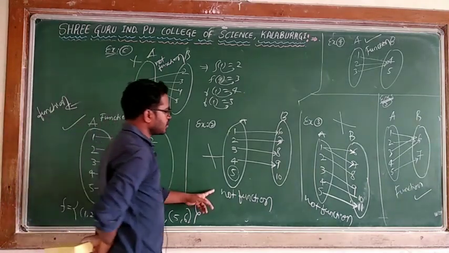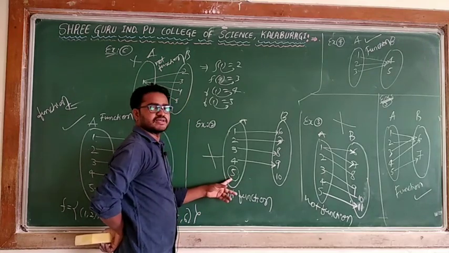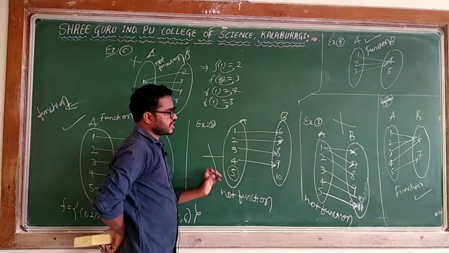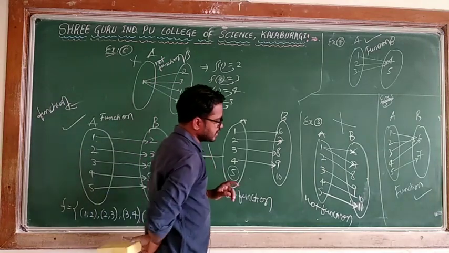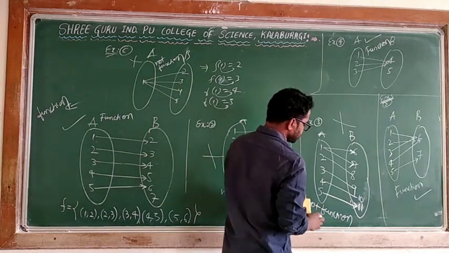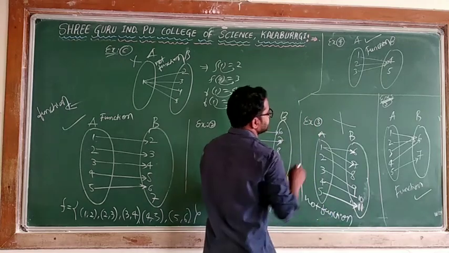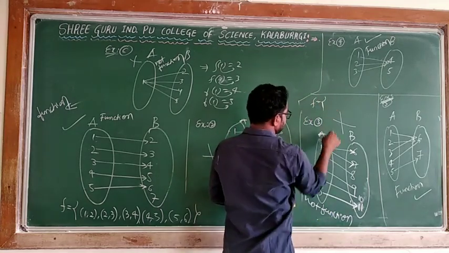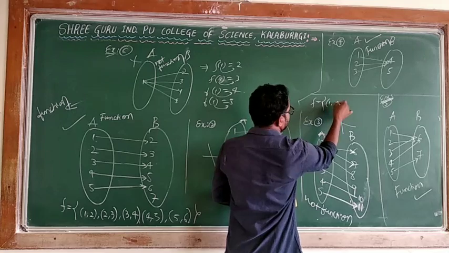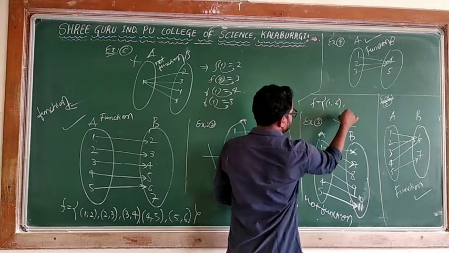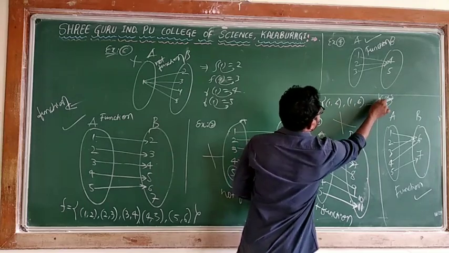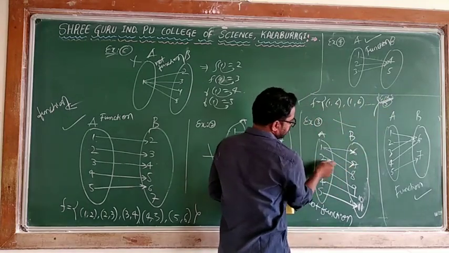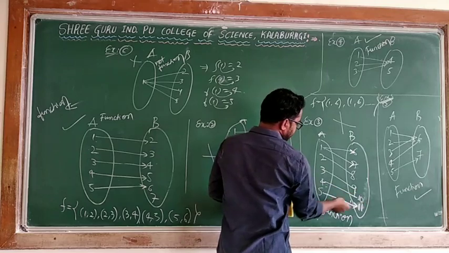This is not a function because this number is left out. So we are saying every element should have an image, and when it has an image, that should be unique. Here, what is happening? 2 images. While writing this, I can write f is equal to {(1,6), (1,7), (2,8), (3,9), (4,10), (5,11)}.